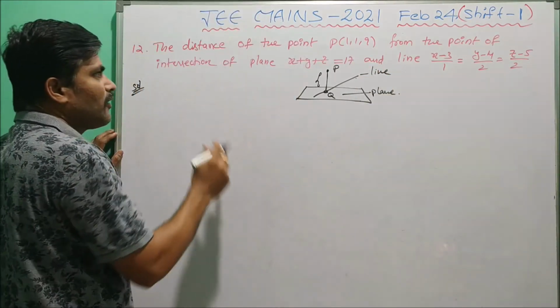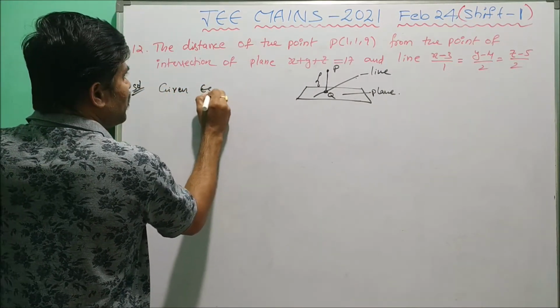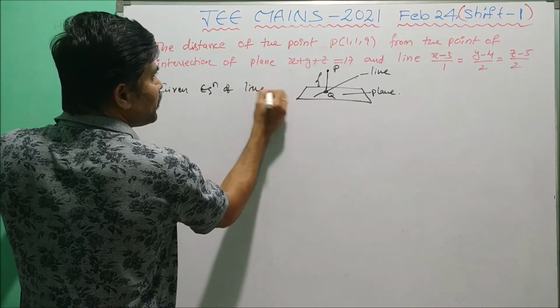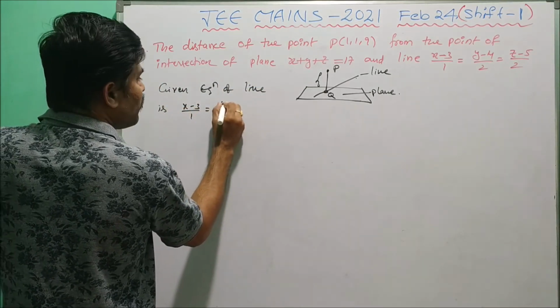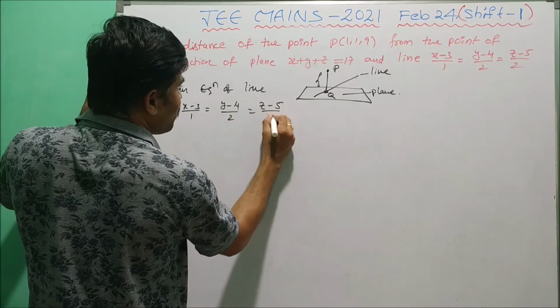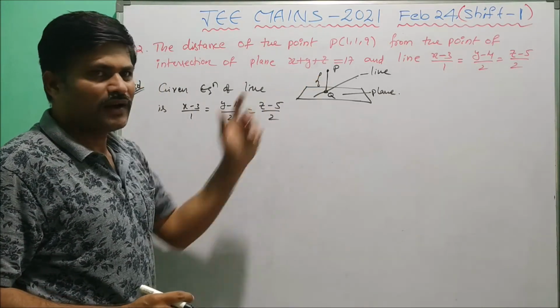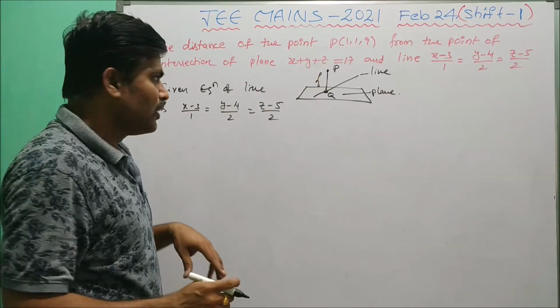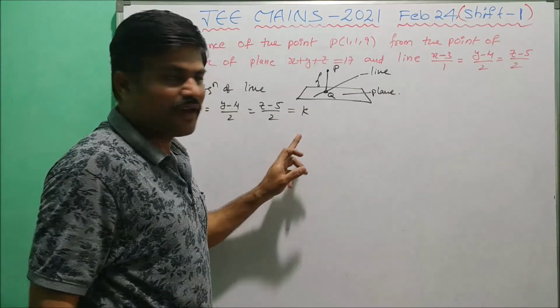Now here we have to take the given equation of the line: (x − 3)/1 = (y − 4)/2 = (z − 5)/2. So this is the symmetric form of the line. Now let us take each ratio equal to k. k is the parameter.